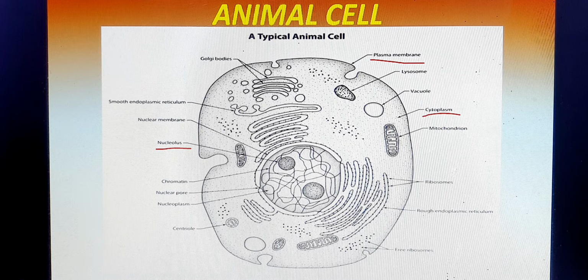Apart from that, you get different organelles present inside the cell in the cytoplasm.